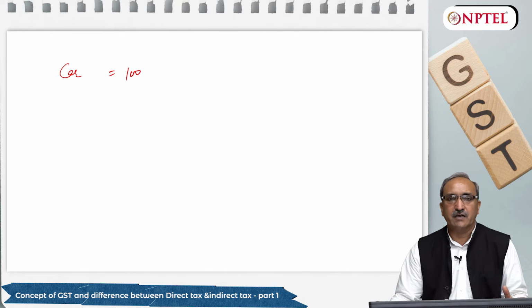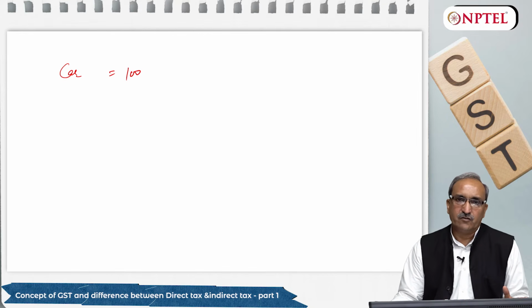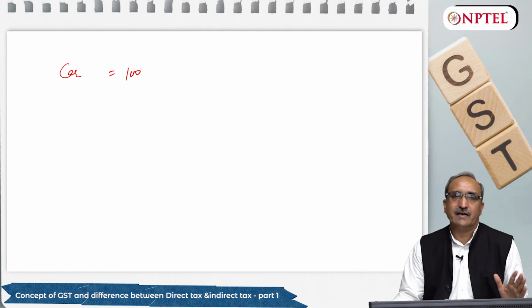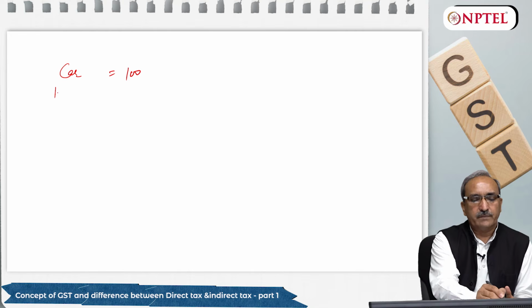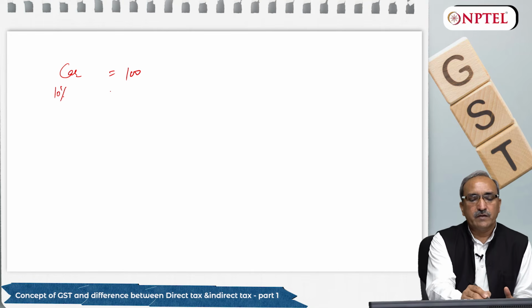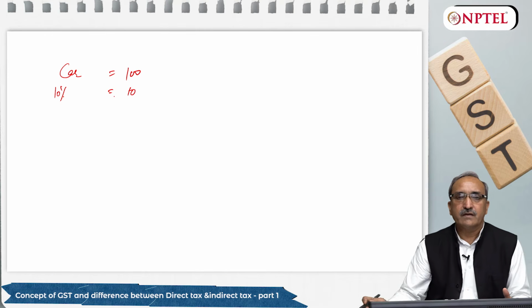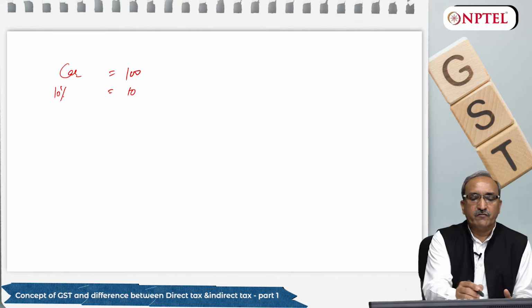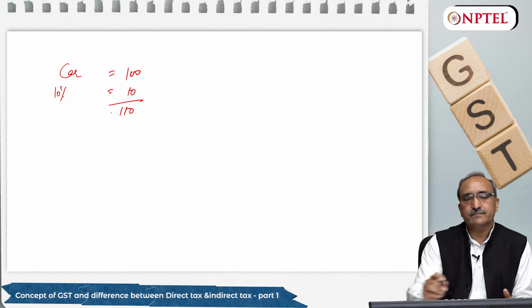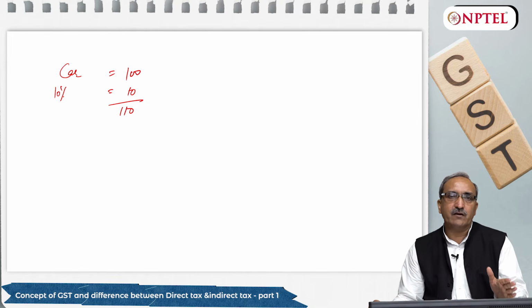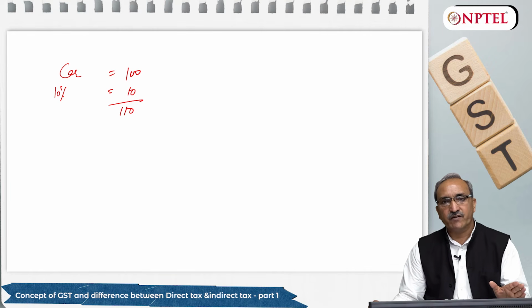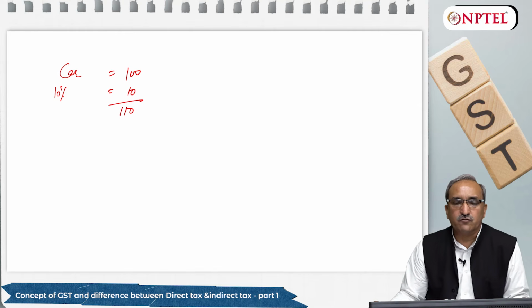So when I have manufactured a car worth rupees 100, it is subject to excise duty. Whether it is sold or not, I was supposed to pay excise duty. So let's take an example that 10% excise duty was applicable. It means on 100 rupees I have to pay 10 rupees as excise, so the value comes to 110. So when this excise is charged on a car, the car is in the factory. The car is manufactured in a factory, it is subject to excise duty and the value comes to 110.